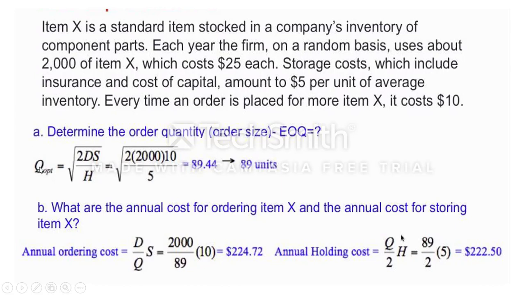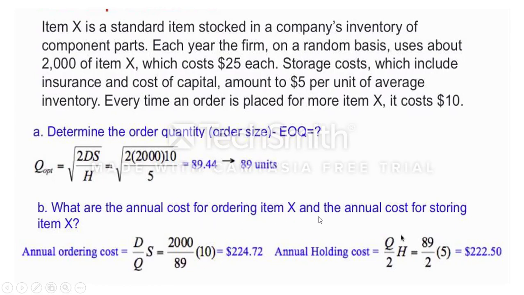Putting the same equation, demand is 2000, ordering cost is $10, carrying cost is $5. Simplifying, you will get 89 units as the EOQ.